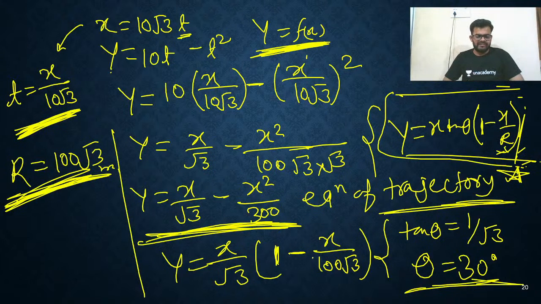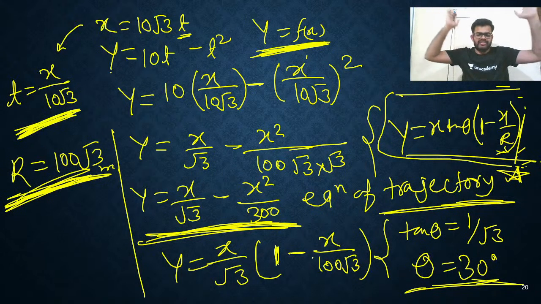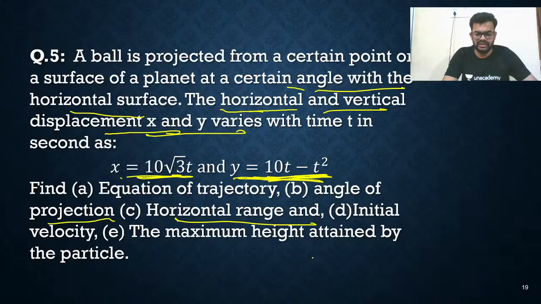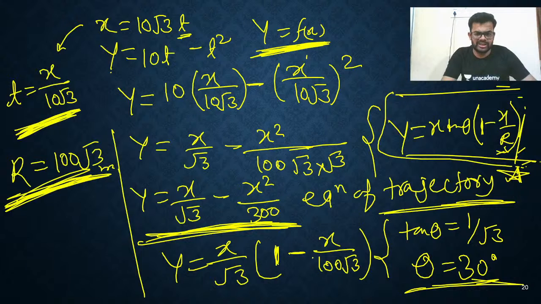So that's all, my dear friends. Range you got, angle you got, everything you can find. Now, let us solve further questions. I think you understood this, right? My handwriting is bad, it is not good obviously, but my concepts are good. I teach you very well. If you are not understanding, just ask me frankly.